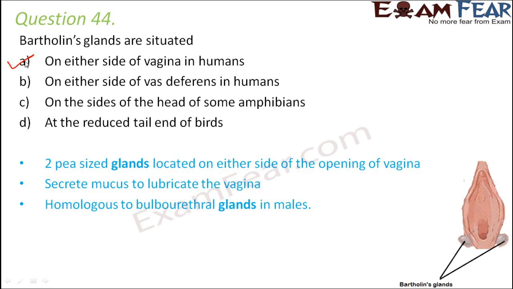And what is the purpose of Bartholin gland? It secretes mucus to lubricate vagina, because it is very important for the vagina to remain lubricated, because it is the path for the sperms to enter inside the female reproductive system. So these Bartholin glands are homologous to bulbourethral glands which are present in males. So in case of human males, you have bulbourethral glands.